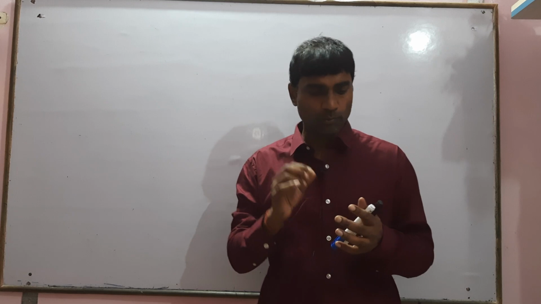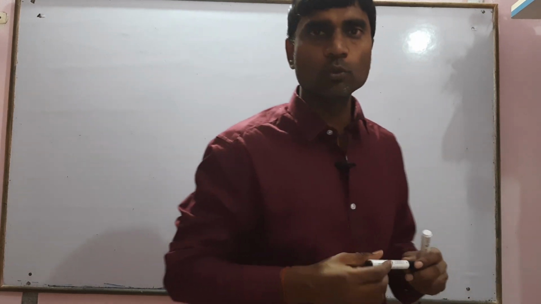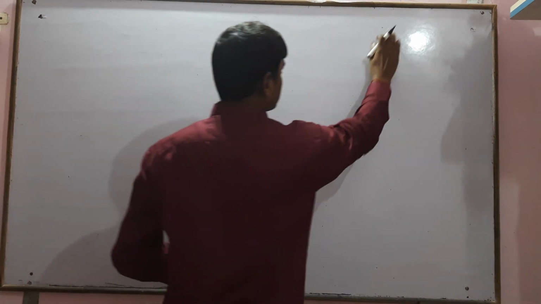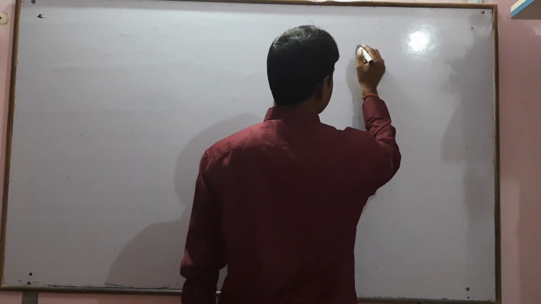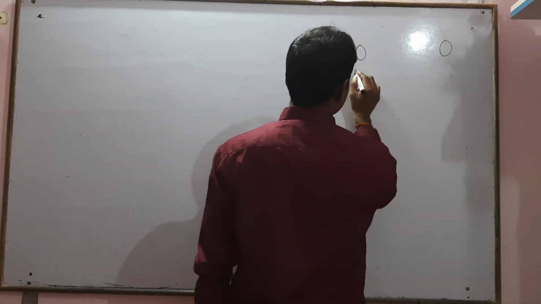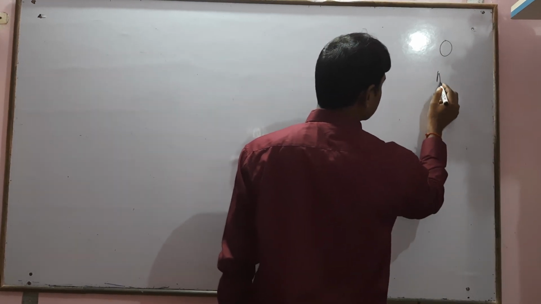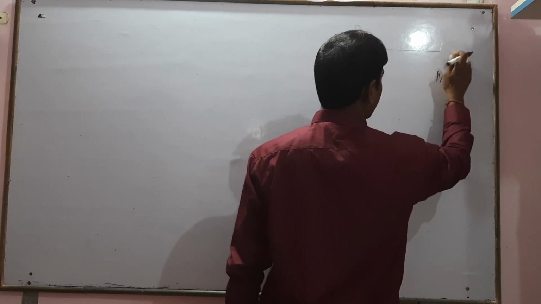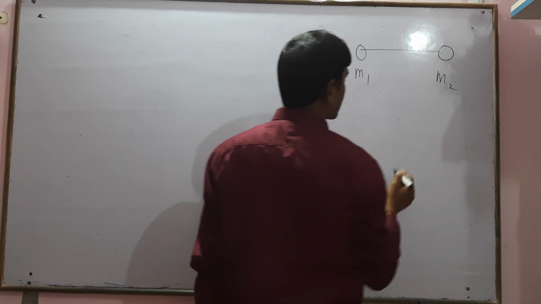Here we are discussing two masses. The first mass is m1 and the second mass is m2. Let us suppose this is m1 and this is m2.